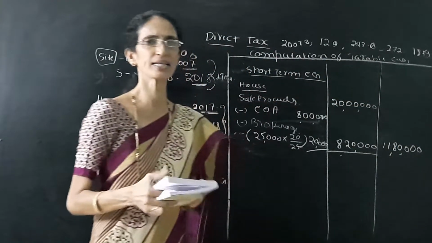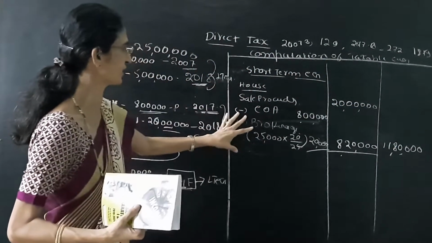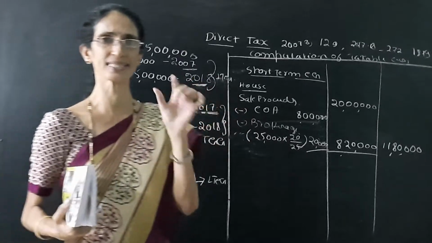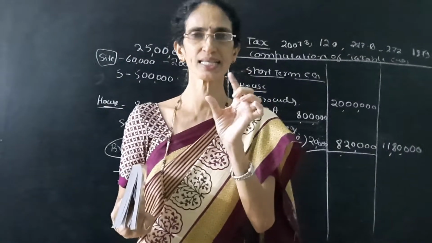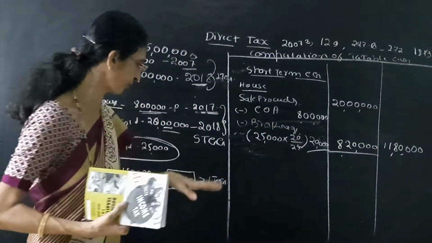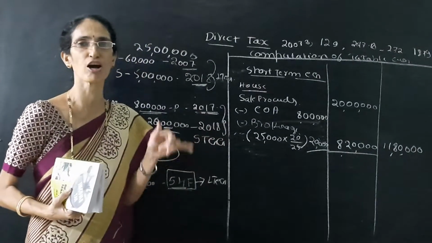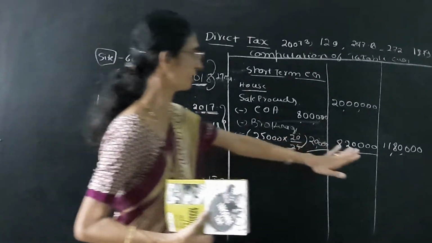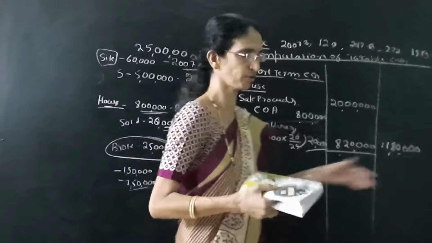So remember, here there is no deduction under section 54F. The deduction under section 54F is only for the long term capital gain. So here no deduction, you should write the amount as it is.